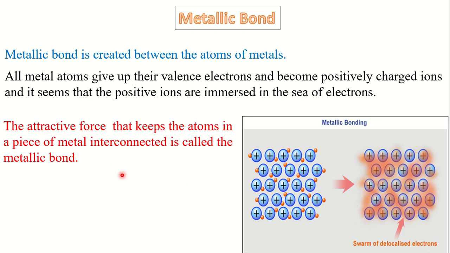The attractive force that keeps the atoms in a piece of metal interconnected is called the metallic bond. For example, in copper wire, knife, gold ornaments, metallic bond is present. Here the positive metallic ions remain in a metal sheet because of the attraction of negative electrons.